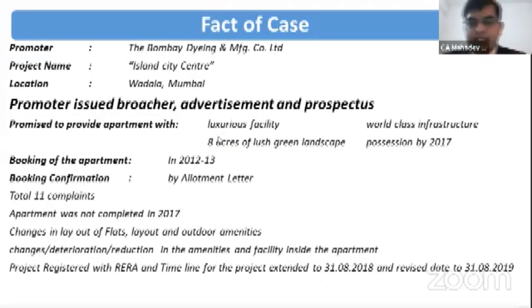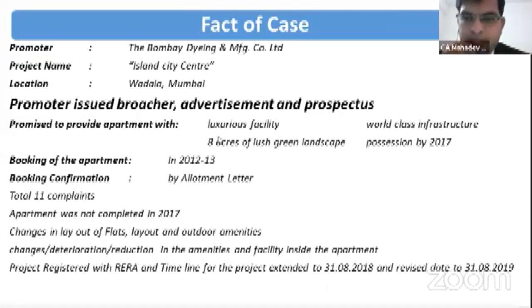Now, these are the provisions related to RERA. Now we will go into the facts of the case. What are the facts of the case? The promoter, Bombay Dyeing Manufacturing Company Limited, is developing a project, Island City Center in Wadala, Mumbai. In that project, the promoter issued a brochure, advertisement and prospectus.